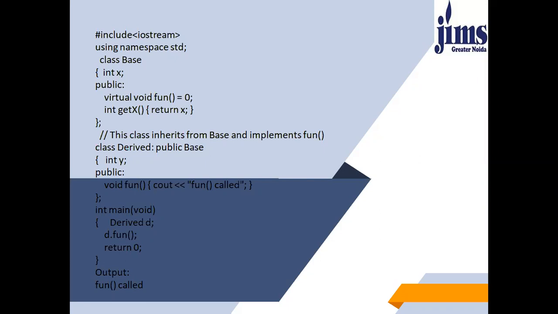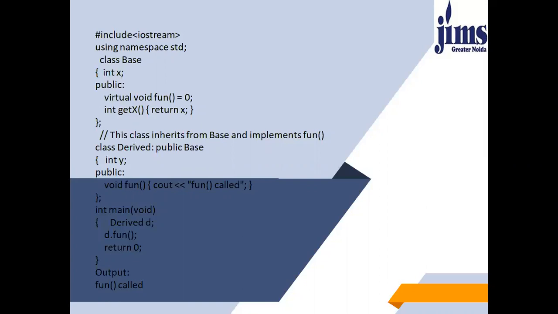Keep this in mind. Virtual functions ensure that the correct function is called for an object regardless of the type of reference used for the function call. Functions are declared with the virtual keyword in the base class. The resolving of the function call is done at runtime.